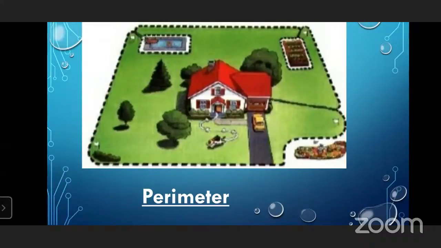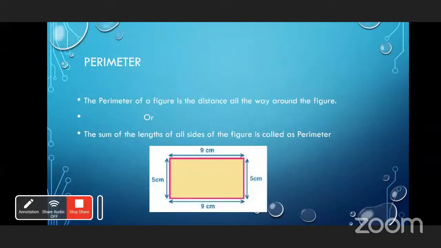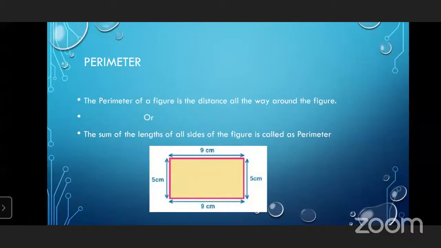Perimeter is the boundary line or edge of something. Boundary line means the total length of the boundary line. Now we will see the perimeter. The perimeter of a figure is the distance all the way around the figure, or the sum of the lengths of all sides of the figure is called perimeter.